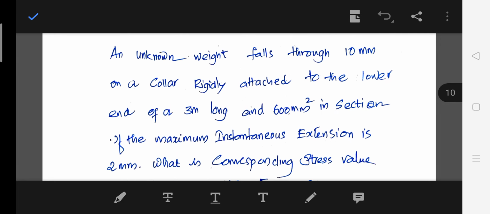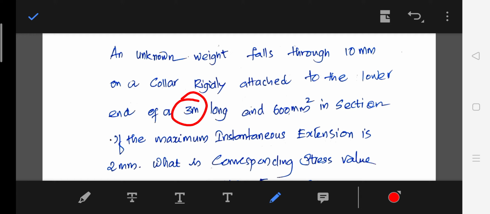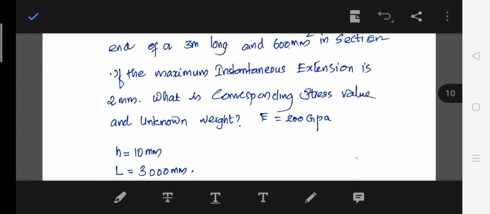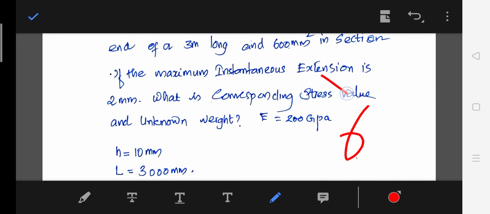So we'll do one more problem. An unknown weight falls from a height of 10 millimeter on a collar rigidly attached to the lower end of a rod 3 meter long. So length is given, height from which the unknown weight falls is given, and area of cross section is given. The maximum instantaneous extension, that is delta bar, is given. So what is the corresponding stress value and unknown weight? So we need to find the impact stress and unknown weight W.